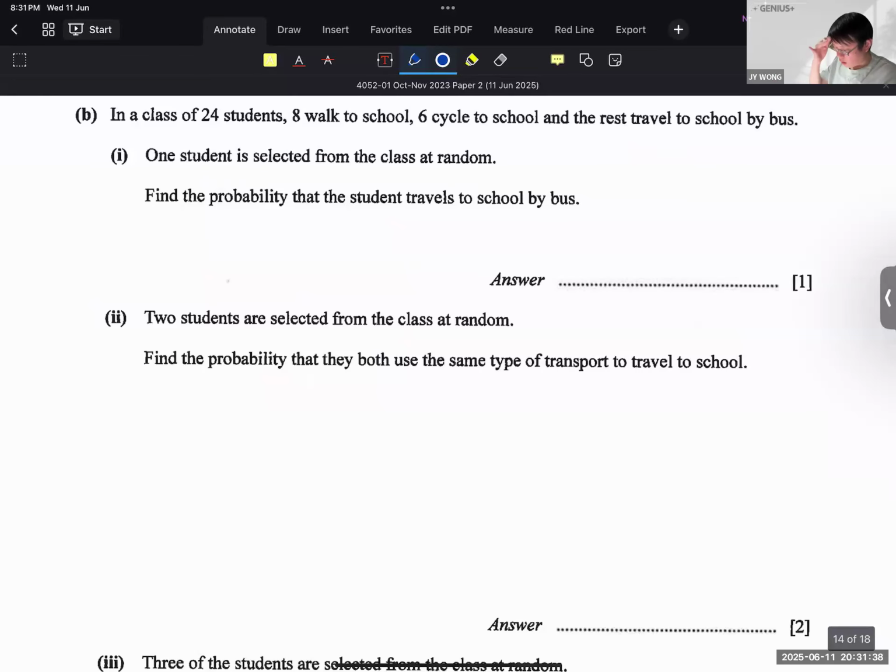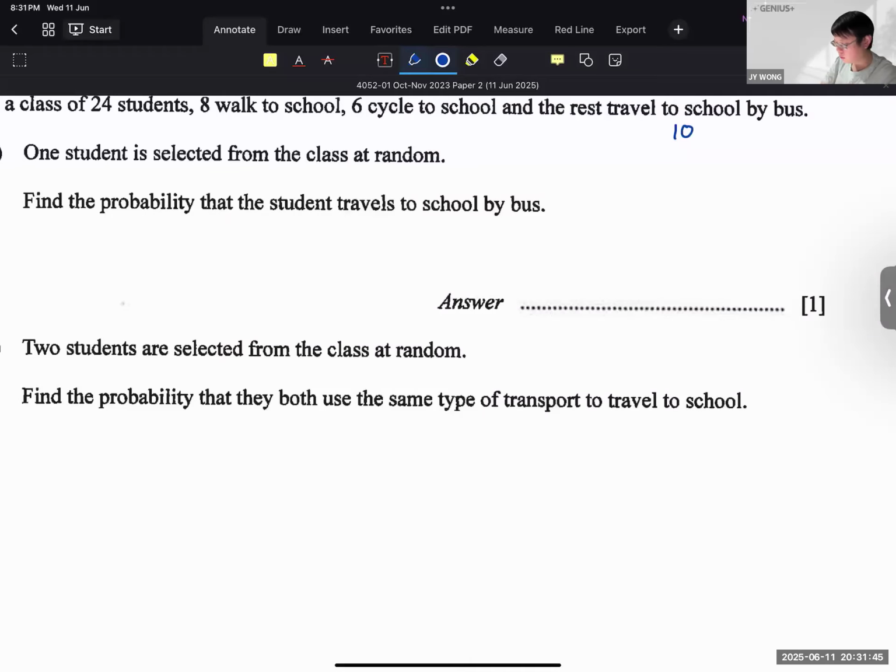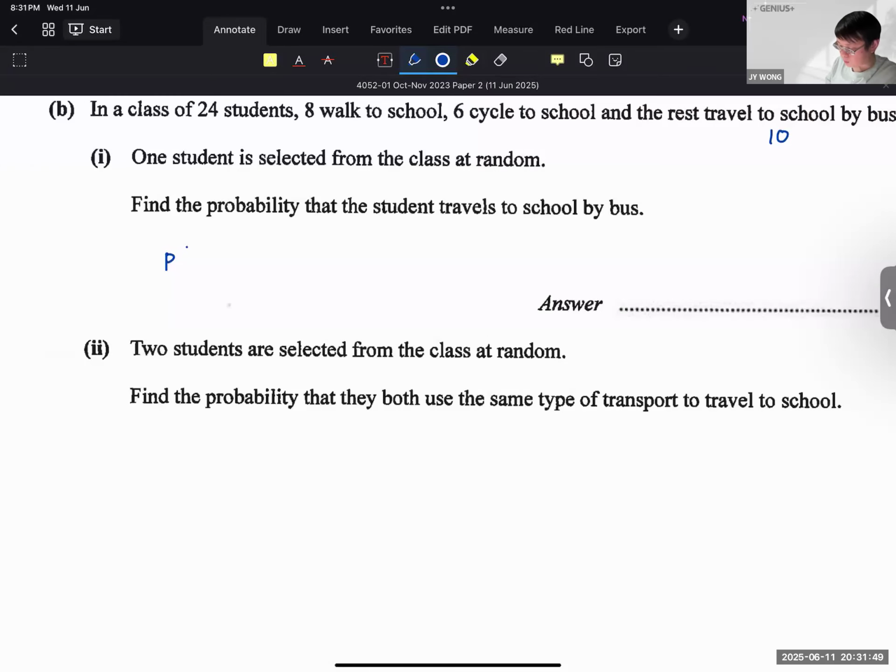Probability question. In a class of 24 students, 8 walk to school, 6 cycle to school, the rest travel by bus, so the rest is 10. One student is selected at random, find the probability that they travel by bus. So P(bus) is equal to 10 out of 24, which is equal to 5 out of 12. Let's move on.